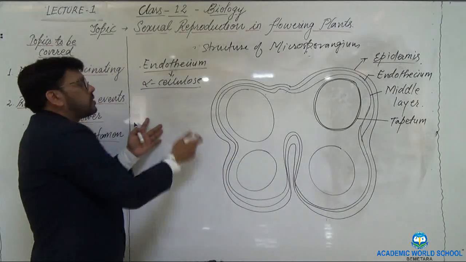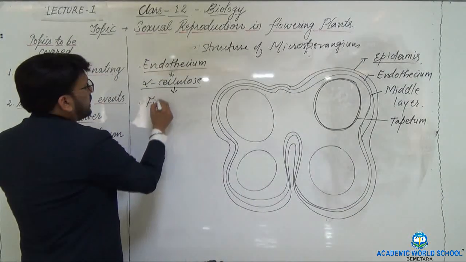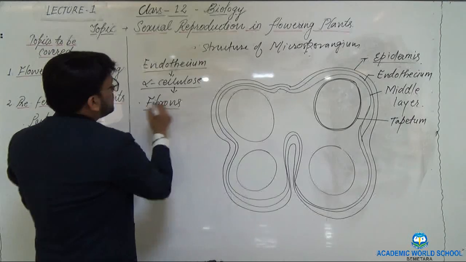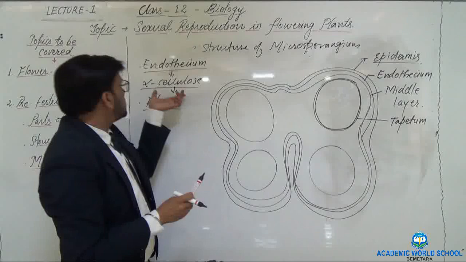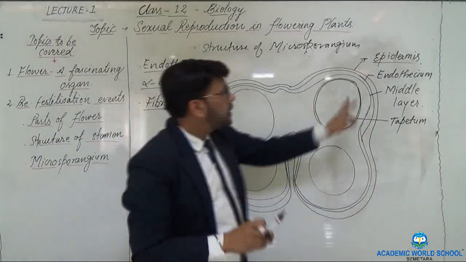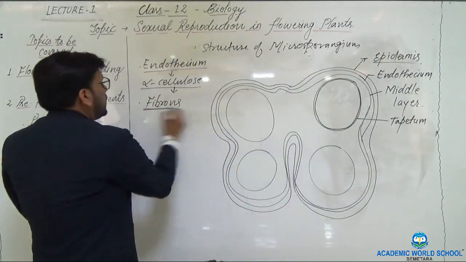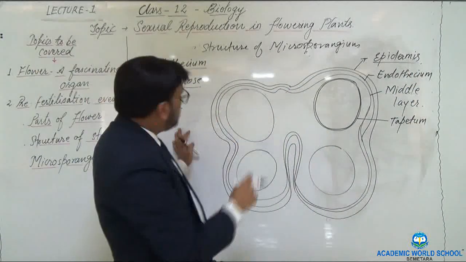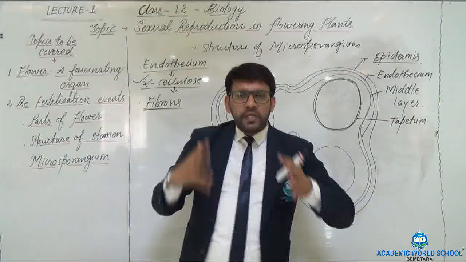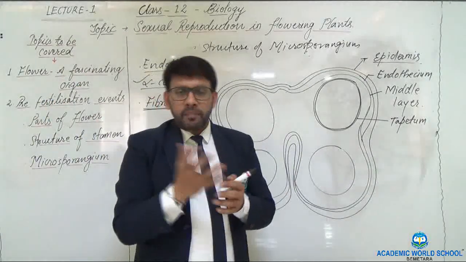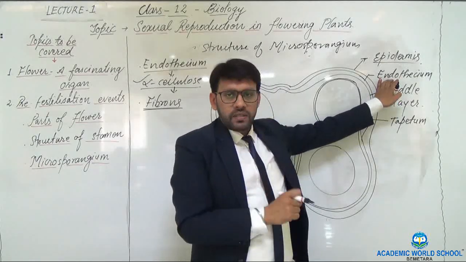Because of the thickening of these alpha cellulose, it also seems as the fibrous layer. The thickenings are uneven in these endothecium. So because of that, what happens? It looks fibrous, and this alpha cellulose basically absorbs the humidity from the surrounding, and because of that the cells of these endothecium become turgid.